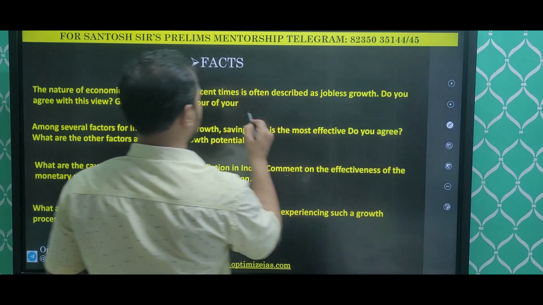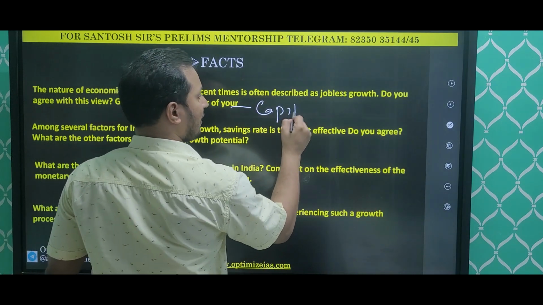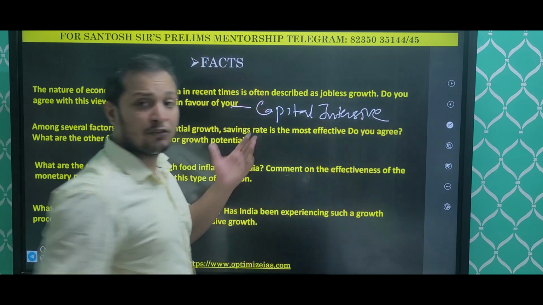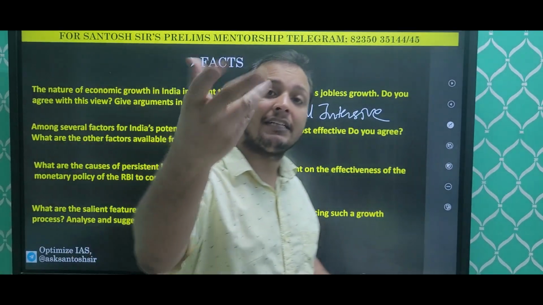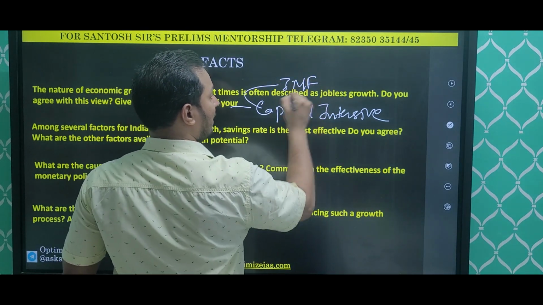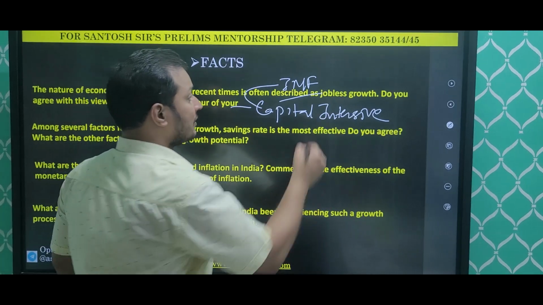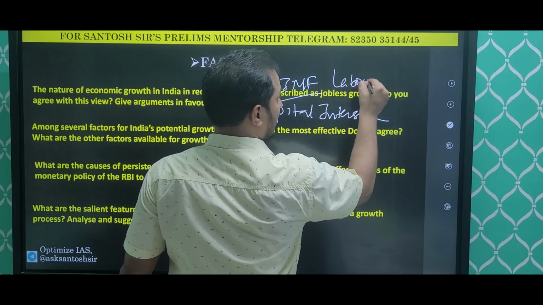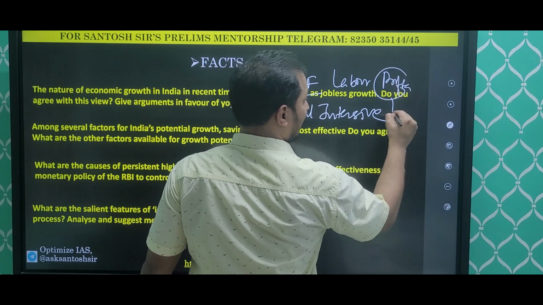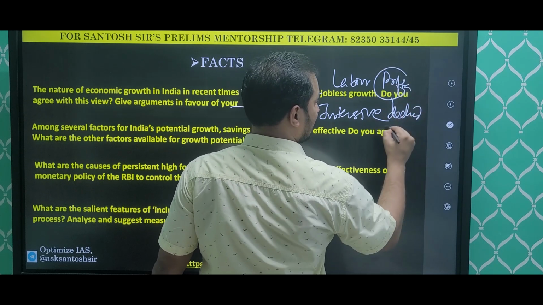Okay, so you must have heard that the growth which we have had is a capital intensive growth. How can you show that there is a capital intensive growth? Guys, recently only an IMF report has come. According to the IMF report, the share of labor in the total profitability of firms has declined in the last 30